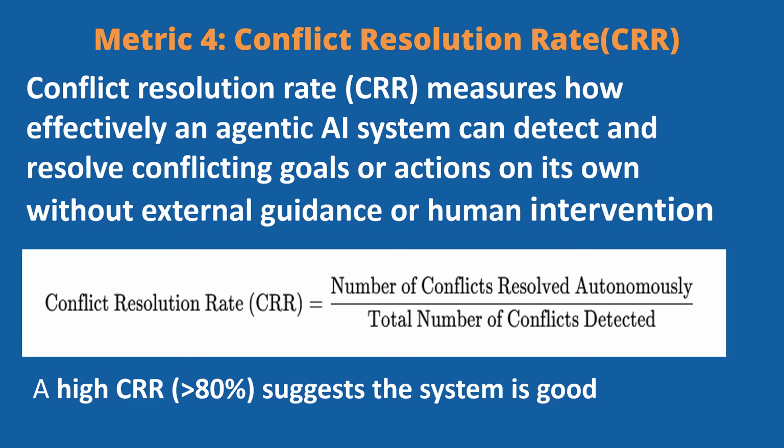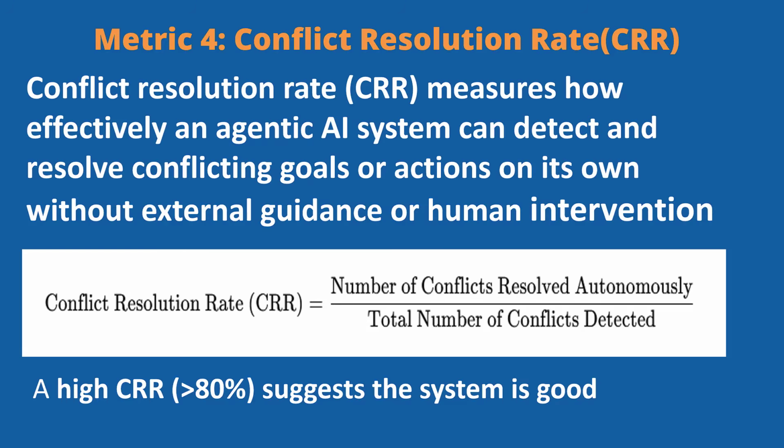For example, imagine a banking agentic system where Agent A wants to maximize customer engagement by offering credit card upgrades. Agent B wants to minimize financial risk by tightening credit approvals. These goals conflict. One wants to approve more offers and the other wants to decline risky ones. If the system can autonomously negotiate or adjust priorities to find a balanced decision, say approving offers only for low-risk customers, it has successfully resolved a conflict.